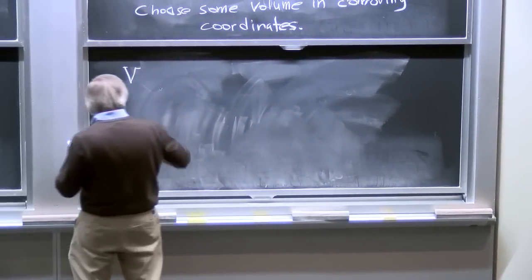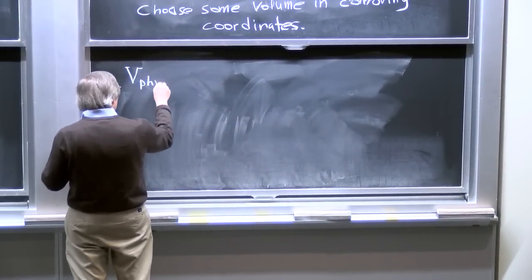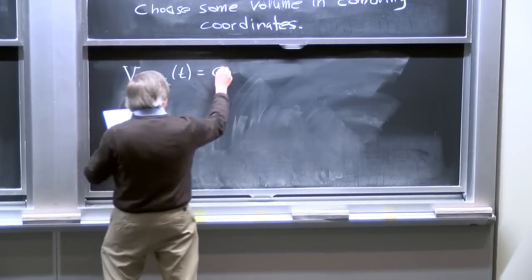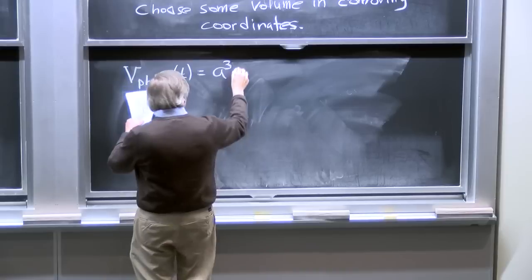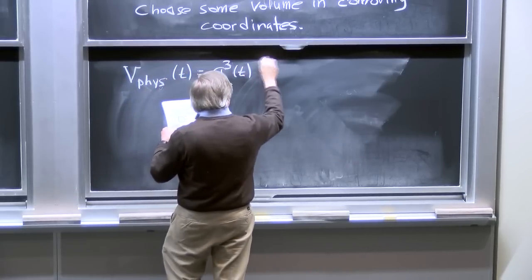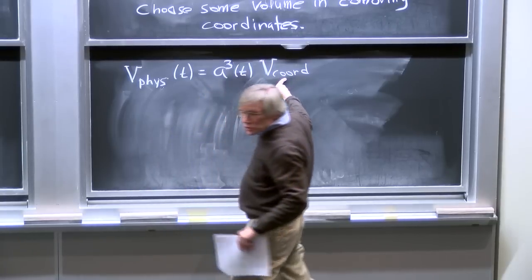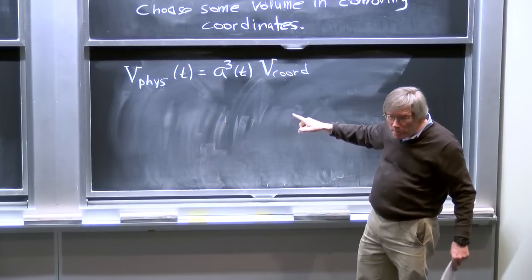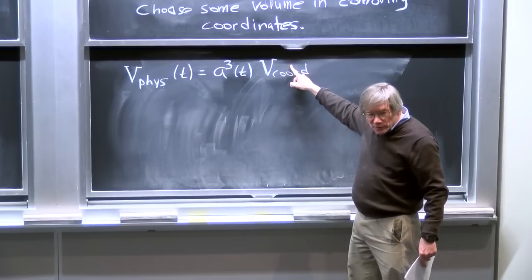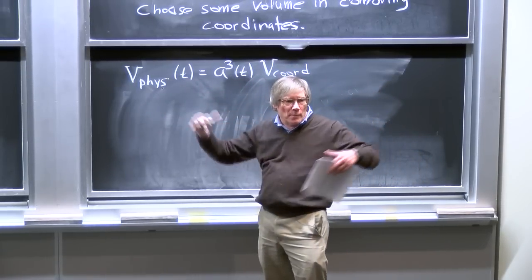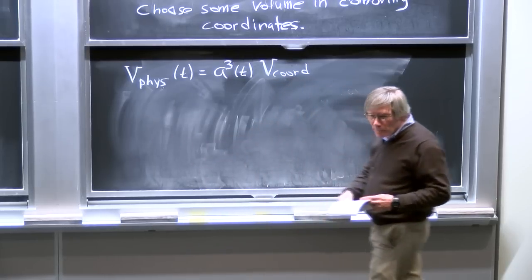And the physical volume, therefore, of our box will be a cubed of t times the coordinate volume of the box, V coordinate. And this coordinate volume will be independent of time. There's time dependence there. The physical volume of our box will be enlarging.